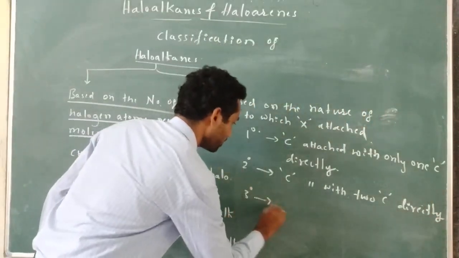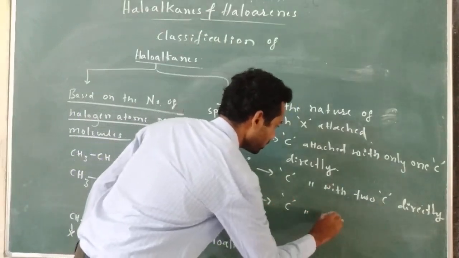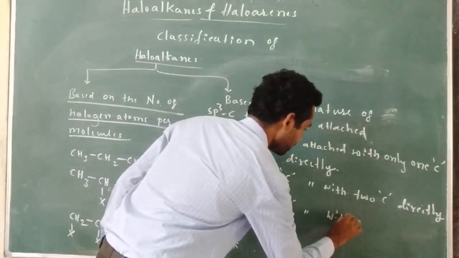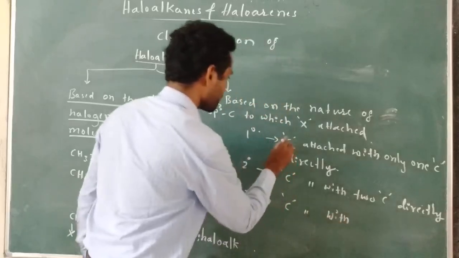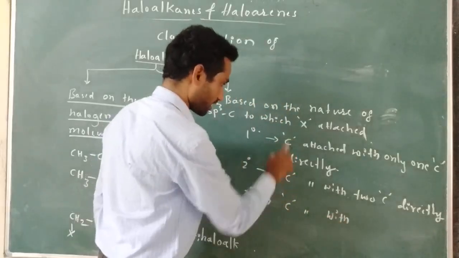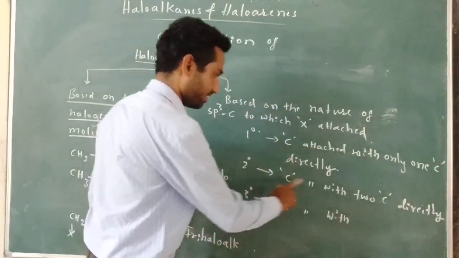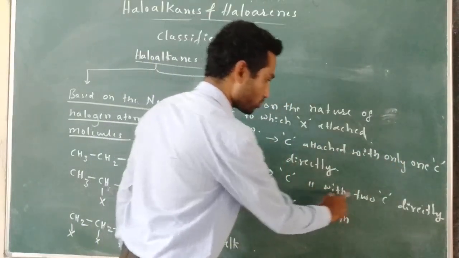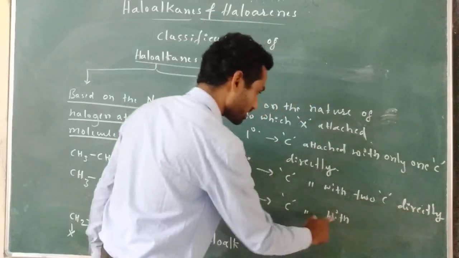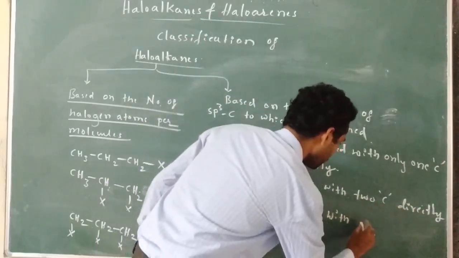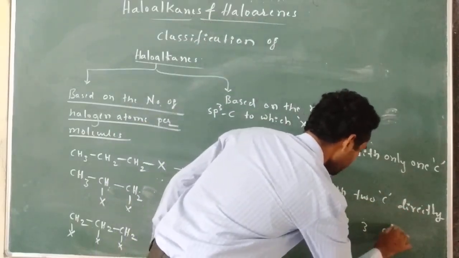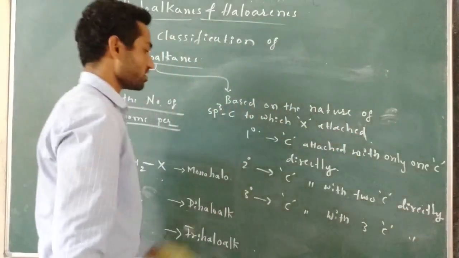Tertiary carbons means carbons are attached with three carbons directly. Remember, these are sp3 hybridized carbons. Primary is an sp3 hybridized carbon attached with only one carbon directly, secondary with two carbons directly, and tertiary with three carbons directly.